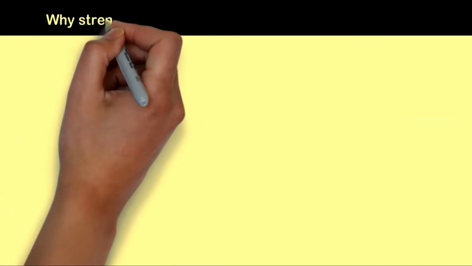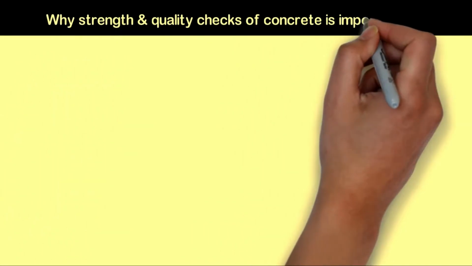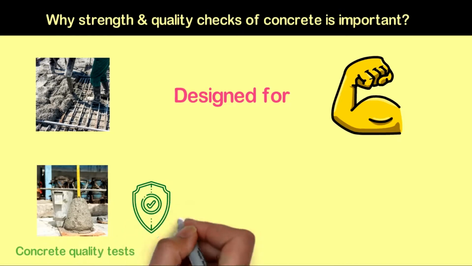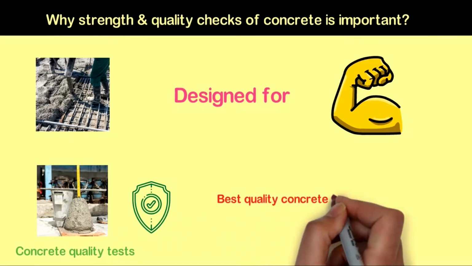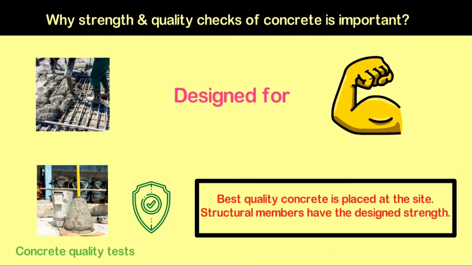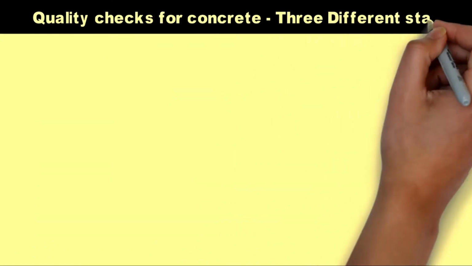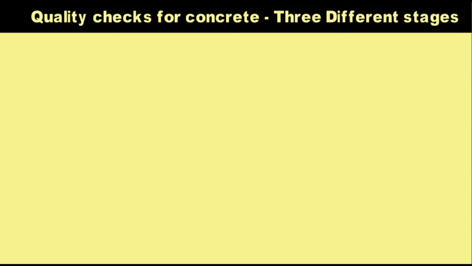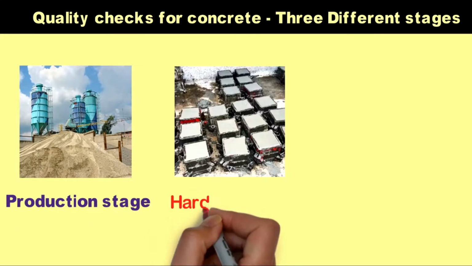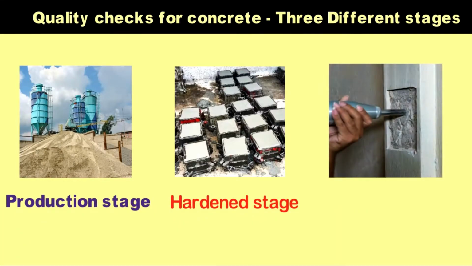Why are strength and quality checks of concrete important? Concrete is designed for a certain strength. The quality tests ensure that the best quality concrete is placed at the site so that concrete structural members have the desired strength. For ensuring the strength, concrete quality is to be checked at various stages. The quality checks for concrete are done in three stages. The first one is the production stage, the second one is the hardened stage, and the third one is on structures.